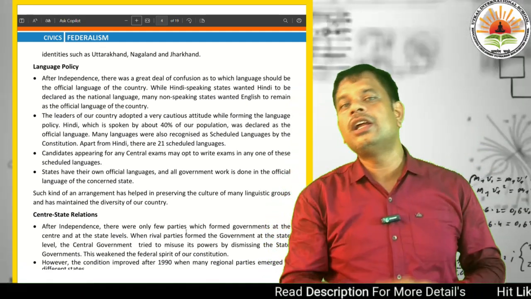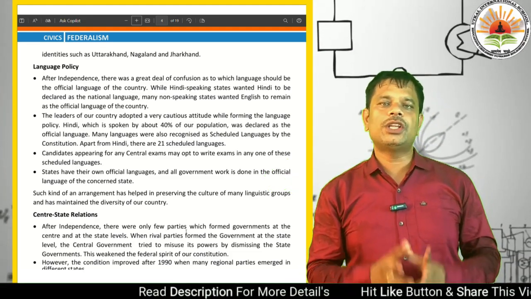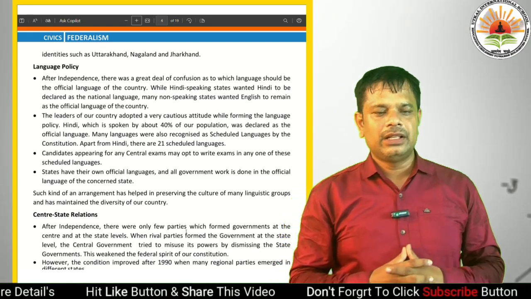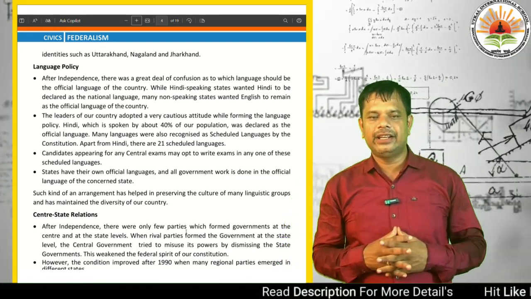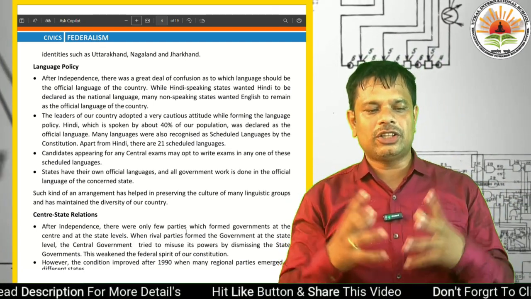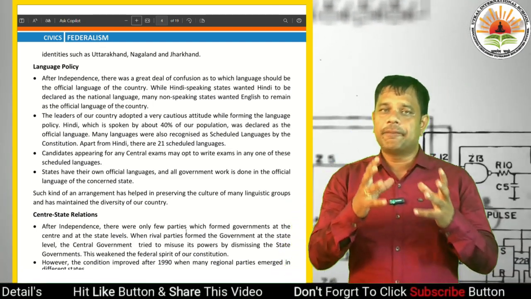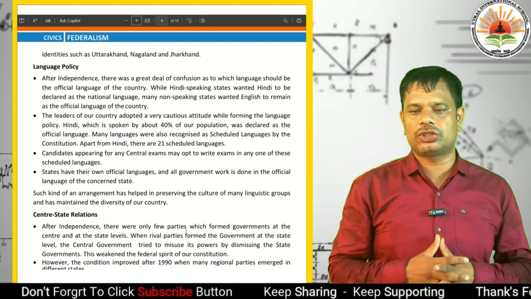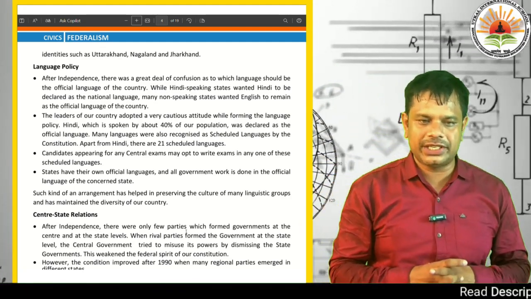There is a controversy between the people of our country about which language should be adopted as the official language of the country. The leaders of our country adopted a very cautious attitude while forming the language policy. It is a very risky thing, so our leaders were very careful in forming the language policy.